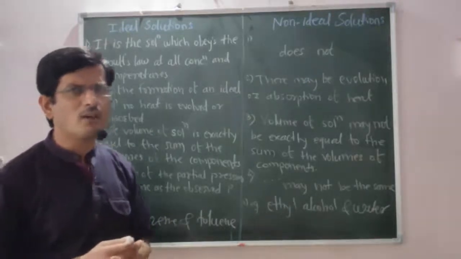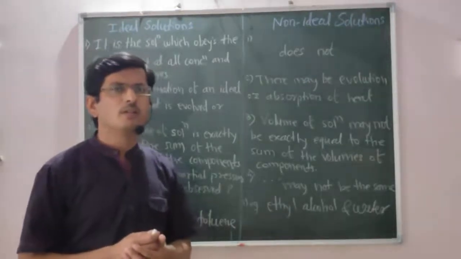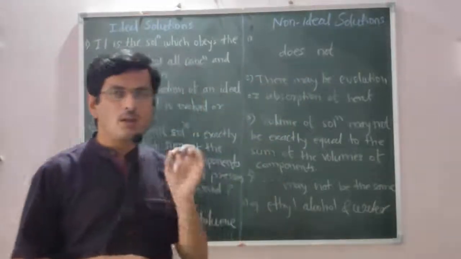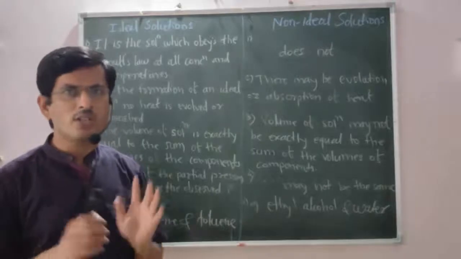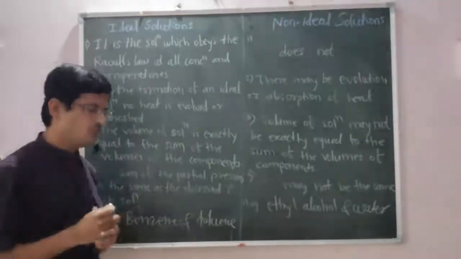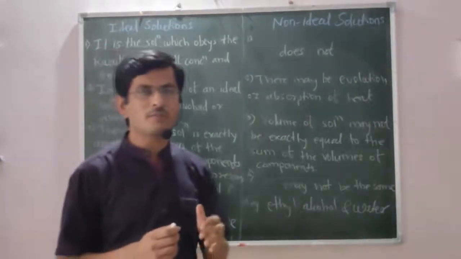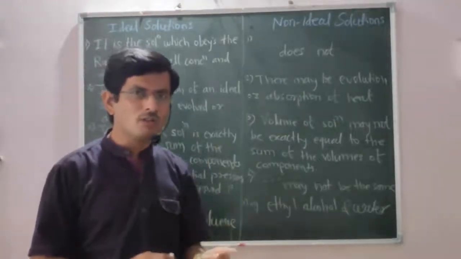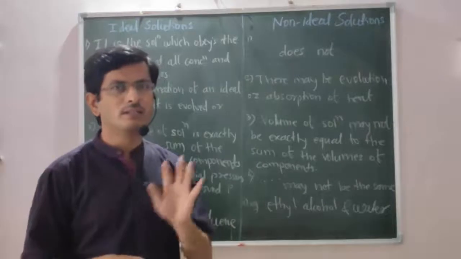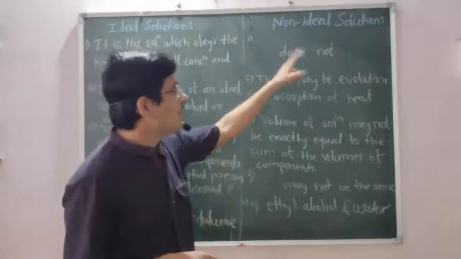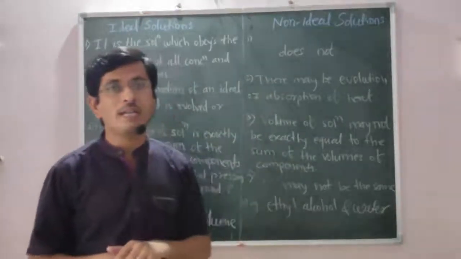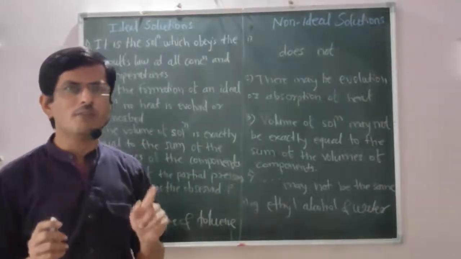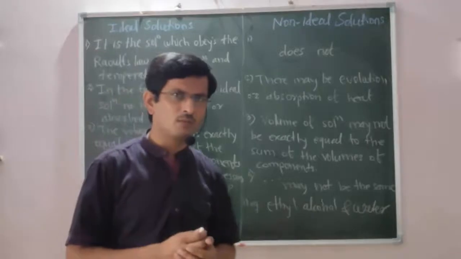Now, what is meant by a non-ideal solution? A non-ideal solution is a solution which does not obey Raoult's law at all concentrations and temperature conditions. Then it is called a non-ideal solution, or sometimes a real solution. So this is the first point of distinction between ideal and non-ideal solutions.